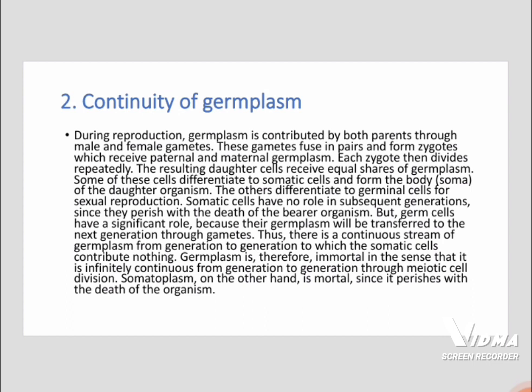Somatic cells have no role in subsequent generations since they perish with the death of the bearer organism. But germ cells have a significant role because their germplasm will be transferred to the next generation through gametes. Thus, there is a continuous stream of germplasm from generation to generation to which the somatic cells contribute nothing. Germplasm is therefore immortal in the sense that it is infinitely continuous from generation to generation through meiotic cell division. Somatoplasm, on the other hand, is mortal since it perishes with the death of organisms.